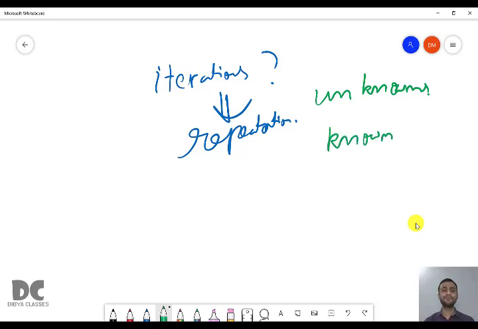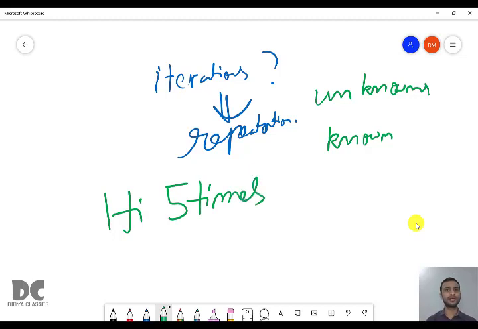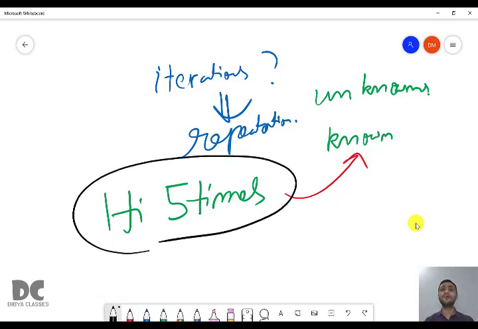For example, the question is asked: print hi 5 times. Here you know that you have to create a loop that will work for 5 times, means the loop will be repeated for 5 times, means iterations is 5. So this is a known situation. You already know that you have to print hi 5 times. So this is known as a known number of iterations. In this case, we will say that we'll use for loop. It is preferable.